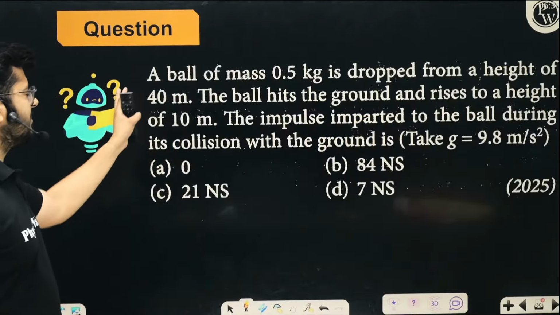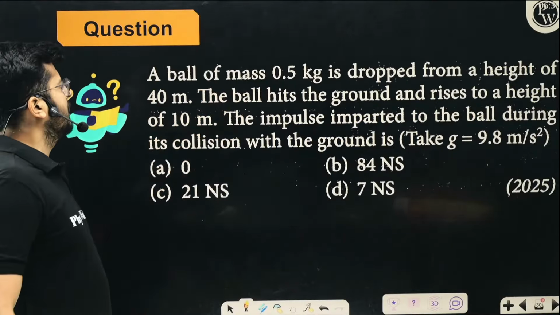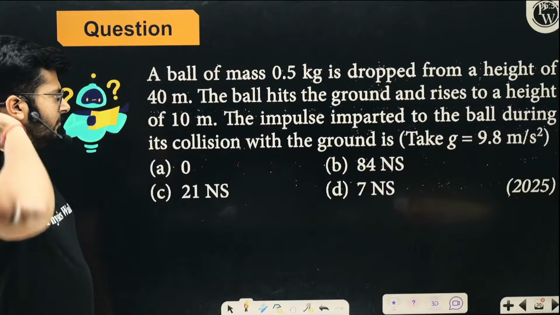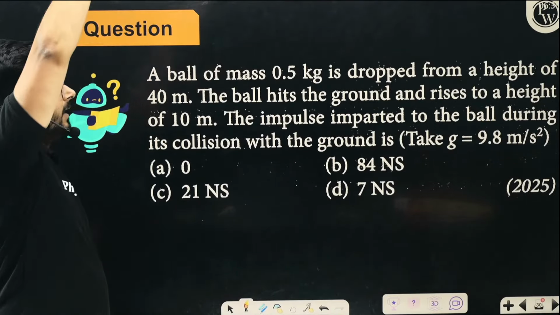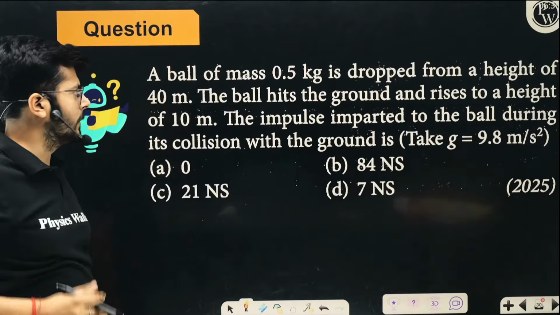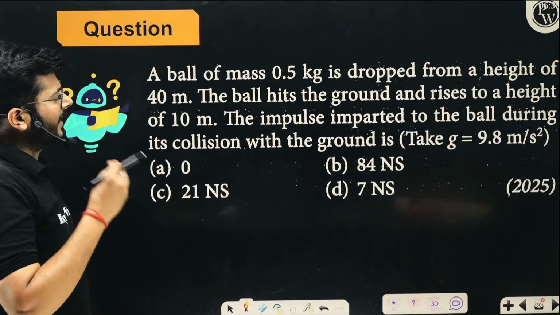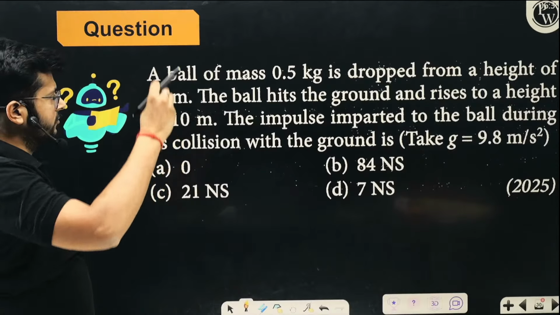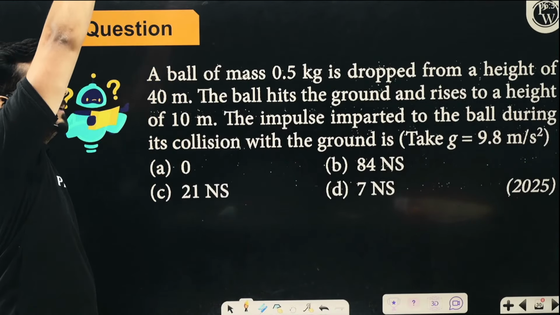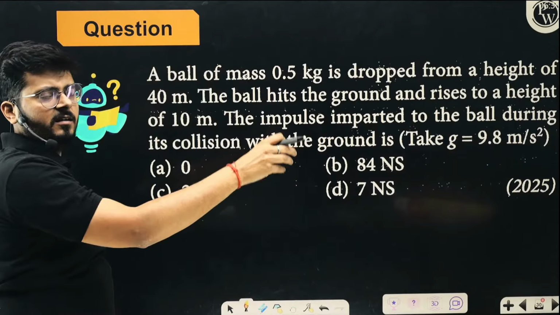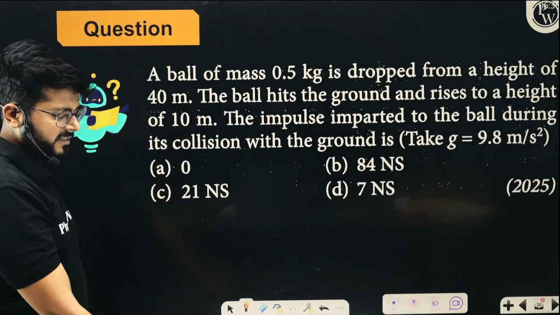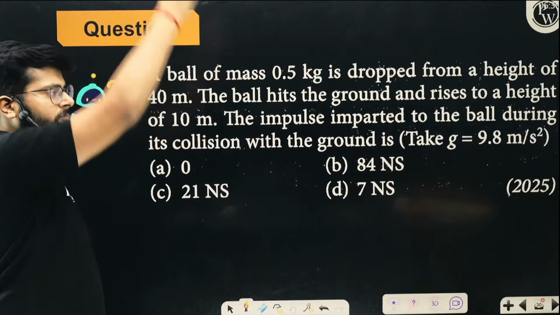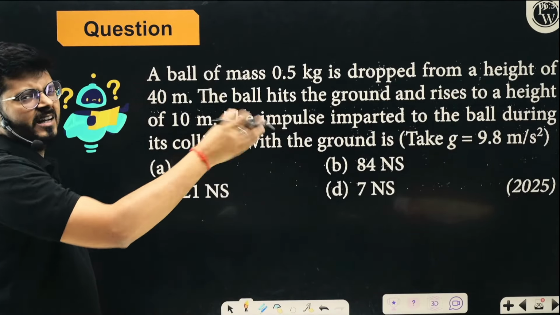Very good, Surya. So let's start with the first question of Newton's laws of motion. A ball of mass 0.5 kg is dropped from a height of 40 meters. It is dropped from a height of 40 meters, means the initial velocity is 0. The ball hits the ground and rises to a height of 10 meters. So it is dropped from 40 meters, but after hitting the ground, it doesn't rise back to 40 meters. It loses some of the energy and only rises back to 10 meters.